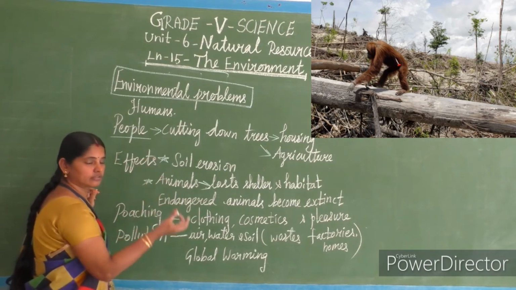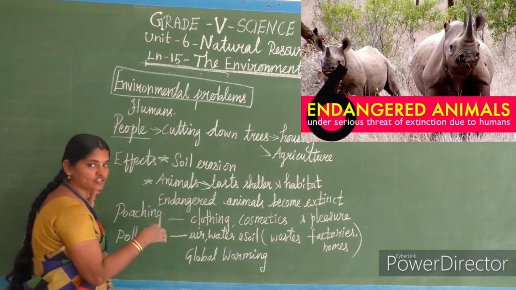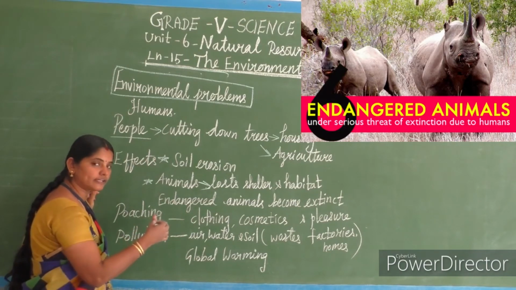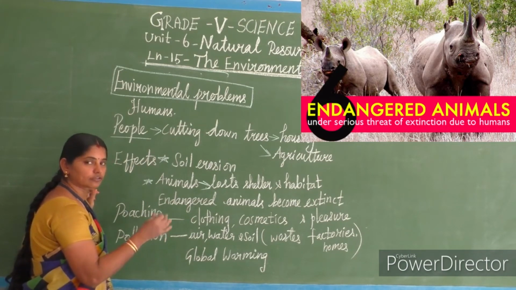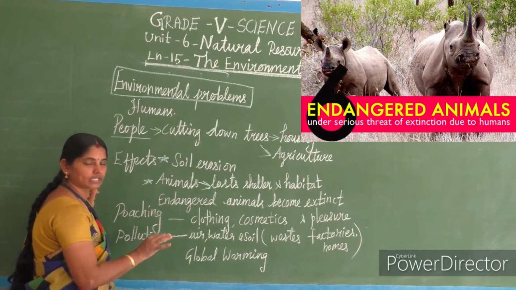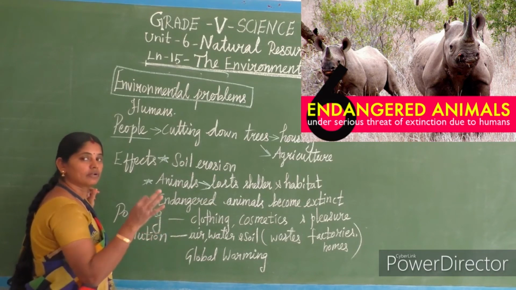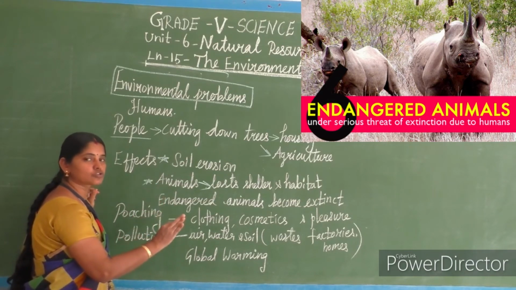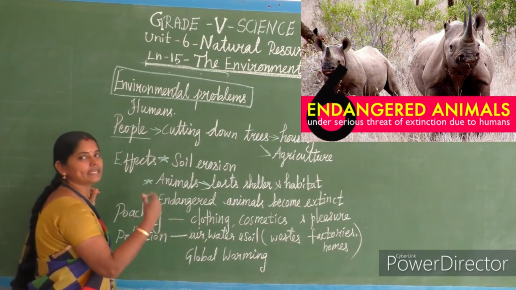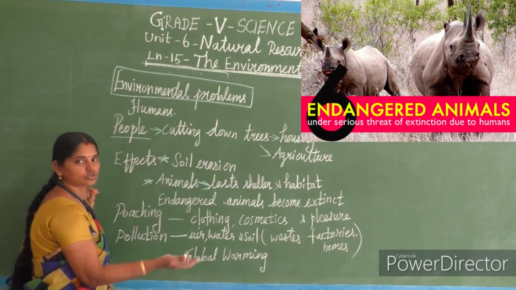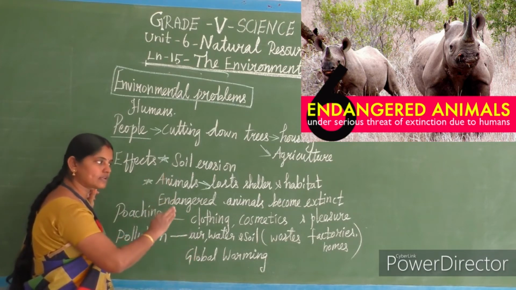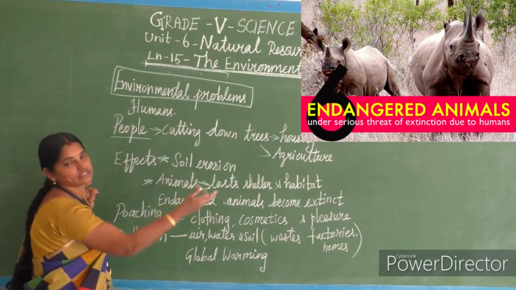Then we know what endangered animals are. That means they are in danger, isn't it? Few in numbers. They are few in numbers in this world. If the same scenario continues for a long time, the few animals will also not exist in future. So the endangered animals become extinct.